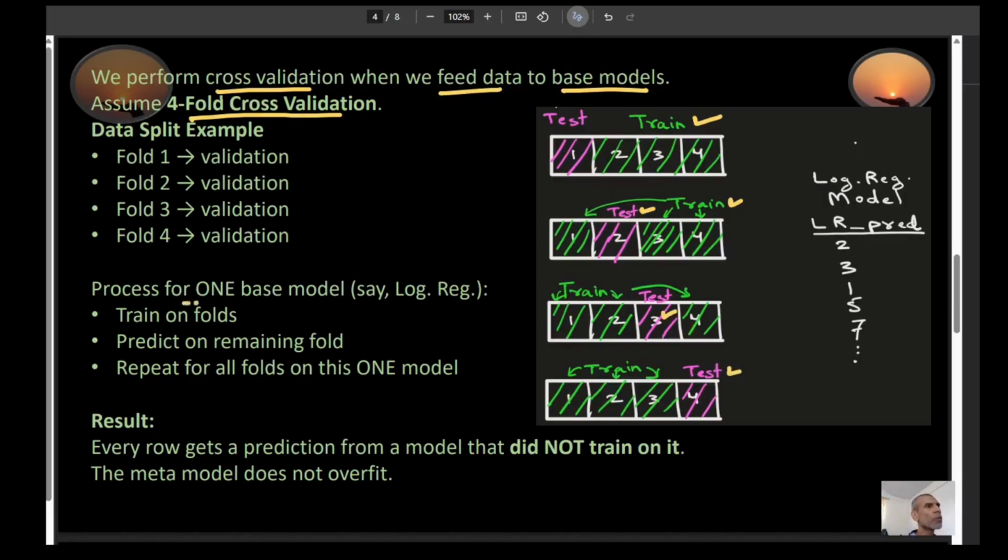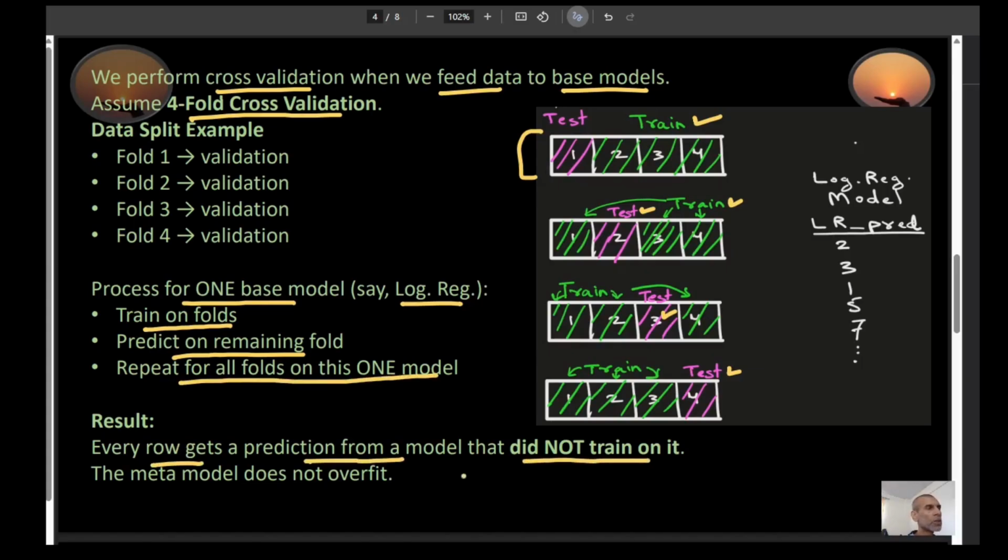So the process for one base model, suppose it is logistic regression, would be like this. You train on these folds and you predict on the remaining fold. In other words, you train on this one and make a prediction on this fold right here. And then you repeat this process for all folds for this one base model. So the result is that every row gets a prediction from a model that did not train on it. This way your meta model does not overfit. So suppose I do this with four-fold cross validation, and I get a prediction something like this.